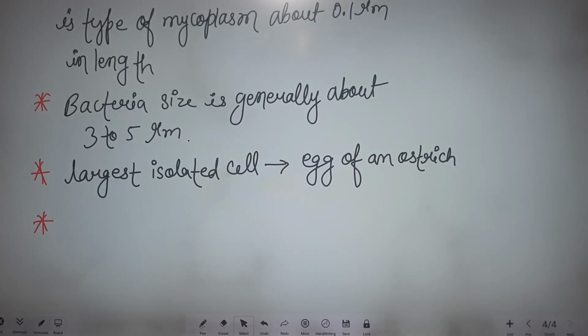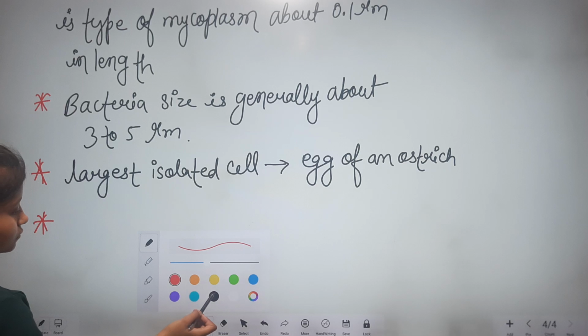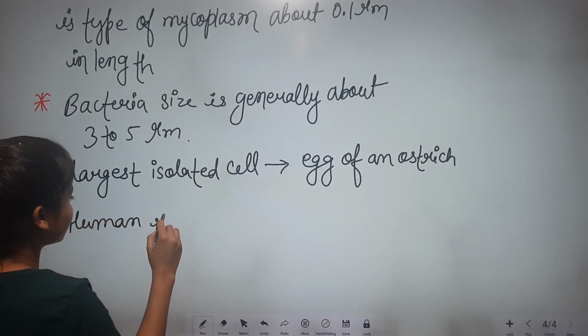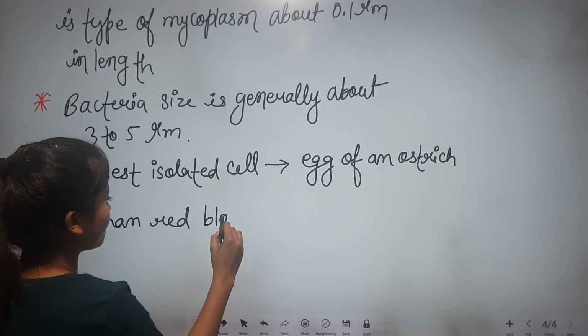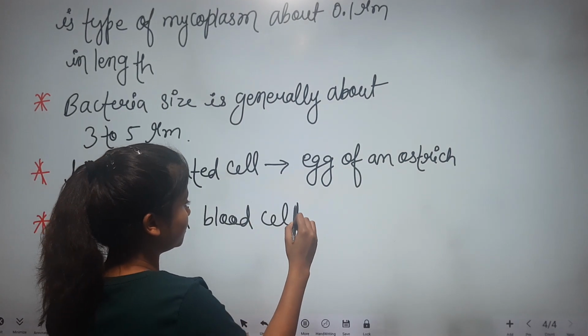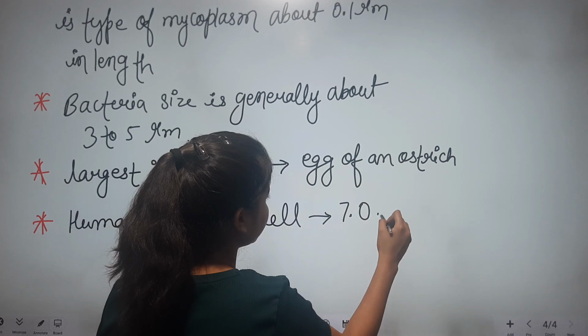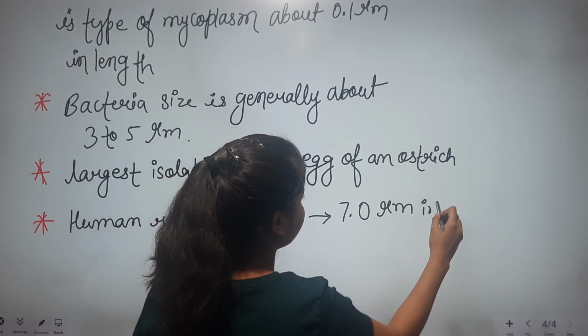After that, we will see the human red blood cell. It is about 7.0 micrometer in diameter.